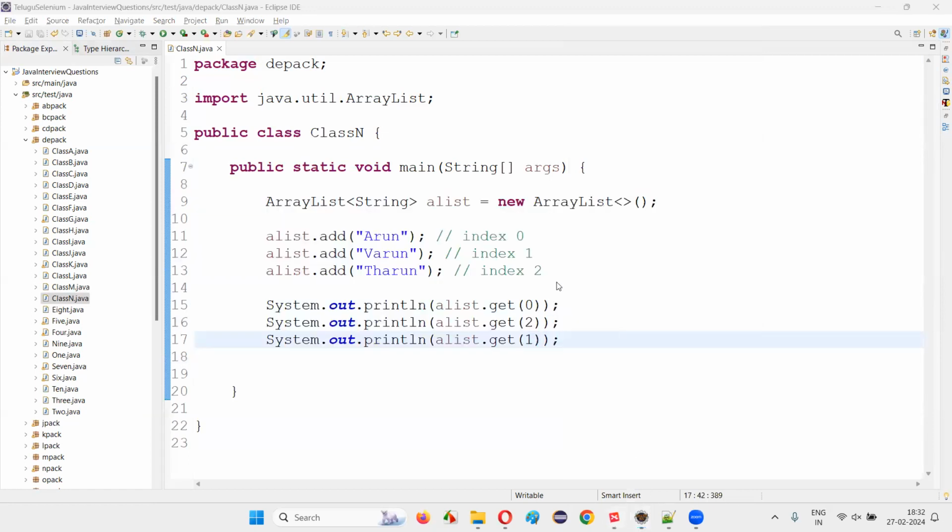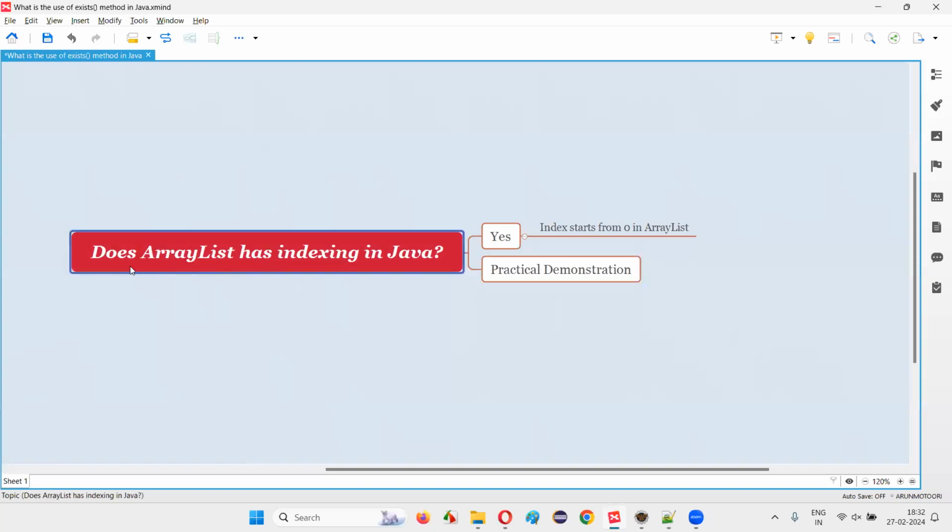So with practical demonstration, I've answered this question for you. That is, does ArrayList in Java have indexing or follow the indexing concept? The answer is yes. And the index starts from 0 in the ArrayList.